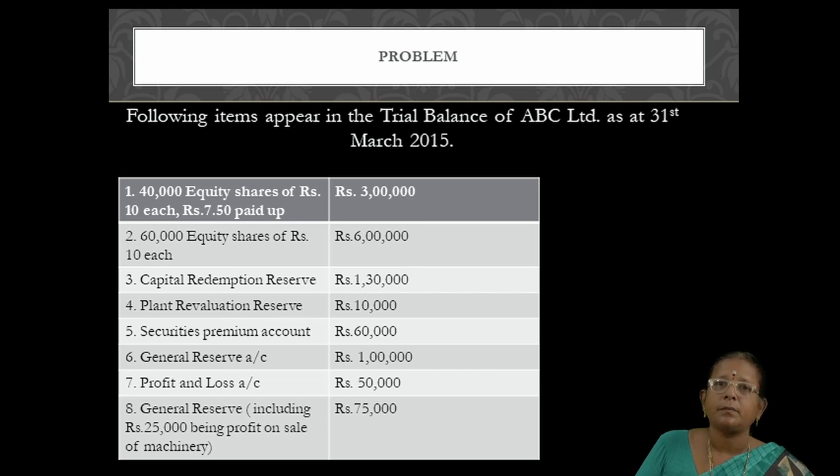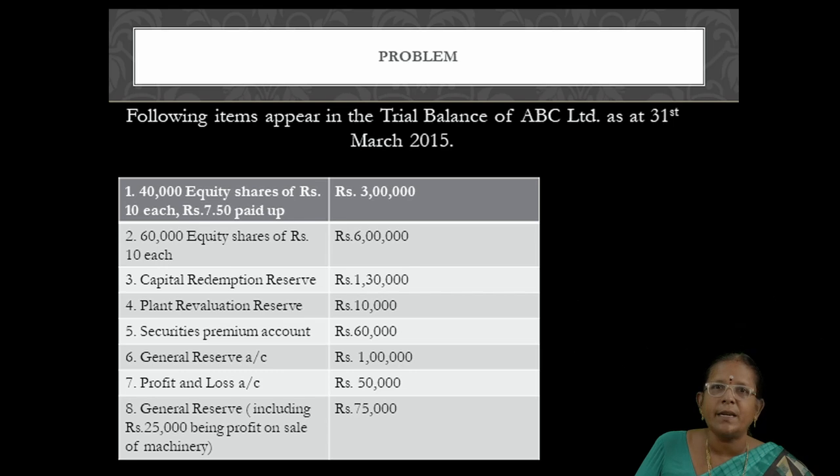And third, securities premium. It can be utilized only for fully paid bonus issue. So that can also not be used for conversion. General reserve we can use, but to the minimum. That is why we are skipping that reserve also. Next, profit and loss account. Once again, it is also free reserve.